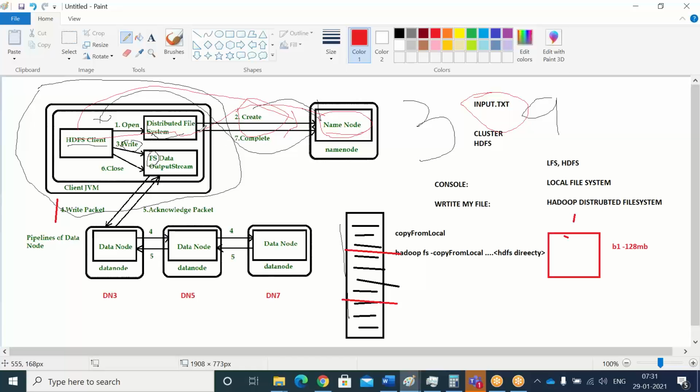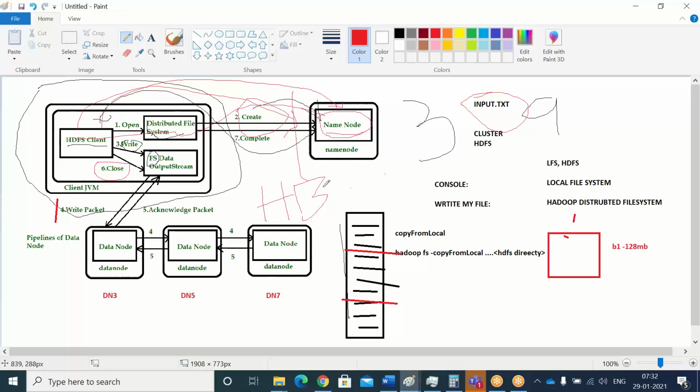Once this close request is done, that write request, the HDFS client will communicate to the name node, and the name node will save the metadata inside his file system. That means nothing but the FS image. That means the entire write request has been completed. Then once the write is done, all this acknowledgement, everything will be communicated through the heartbeat only. Heartbeat is the only communicator between name node, data node, and HDFS client, everything.